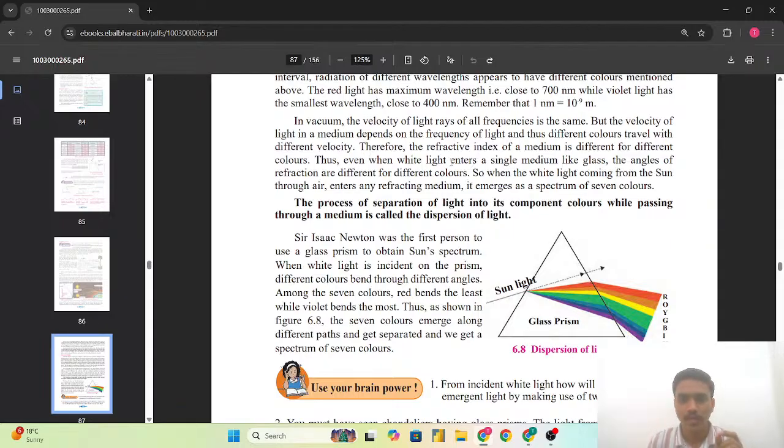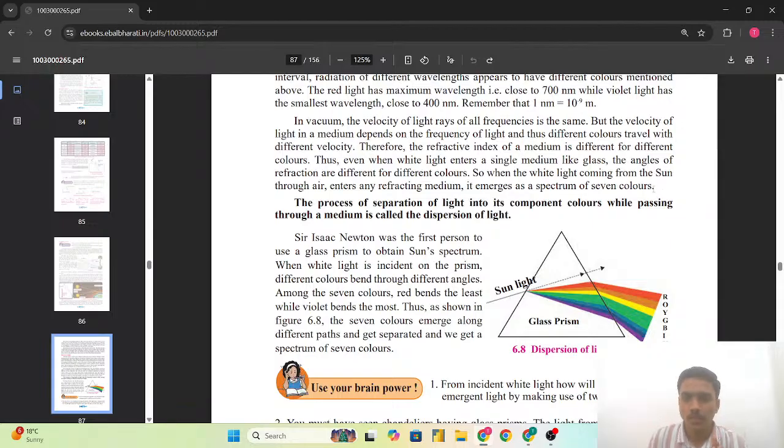Thus, even when white light enters a single medium like glass, the angles of the refraction are different for the different colors. So when the white light coming from the sun through the air enters any refracting medium, it emerges as a spectrum of the seven colors. और जो व्हाइट लाइट जब किसी मीडियम में, जहां पर मीडियम लिया है, सनलाइट कमिंग फ्रॉम द एयर, enters into the refractive medium, it gets split into the seven colors, that is the spectrum.